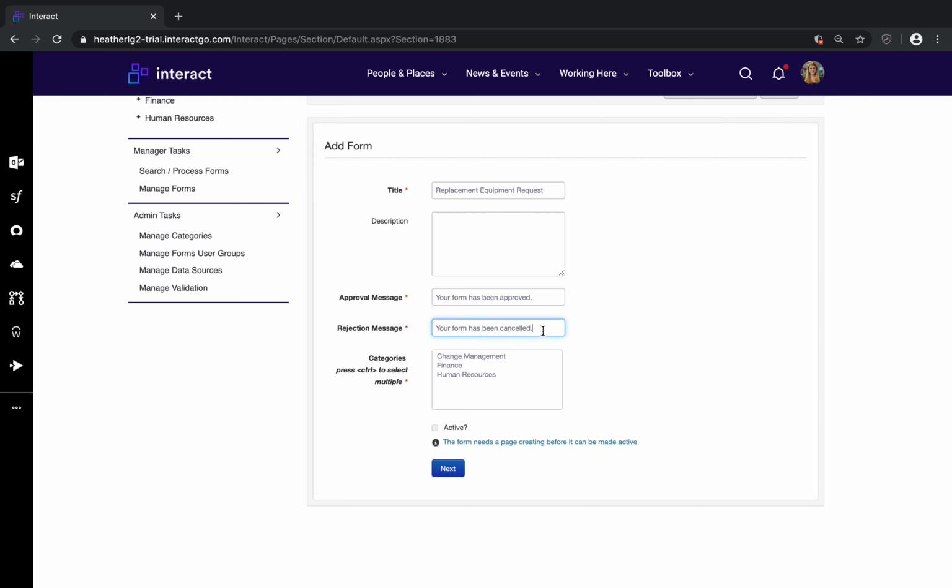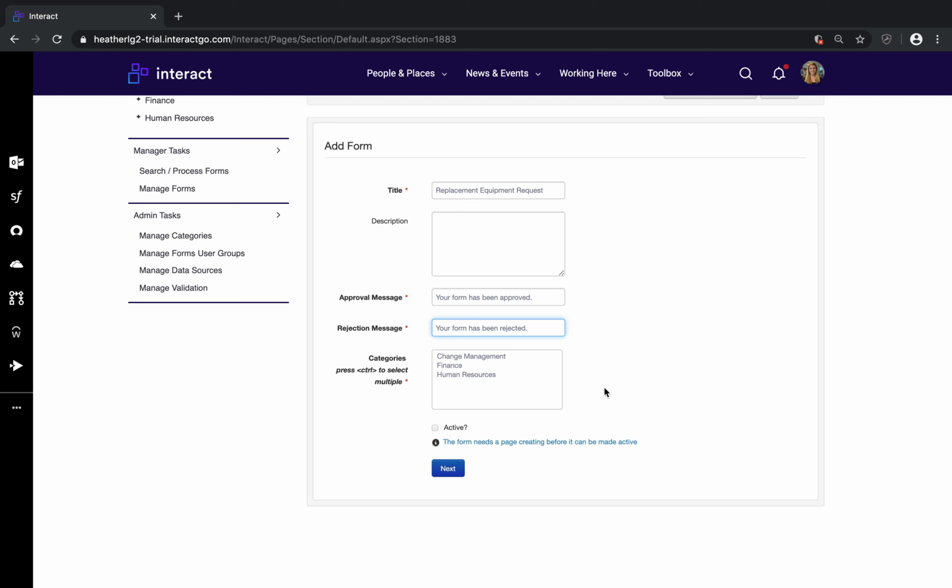Rejection message. So if the form has been rejected, if it's been declined, again, you can change your rejection message: your form has been rejected. You can also add in other text as well. If it's been rejected because the user hasn't read some certain information, you can pop that in that message as well. You can keep typing in the field. You aren't just restricted to what you can see there.